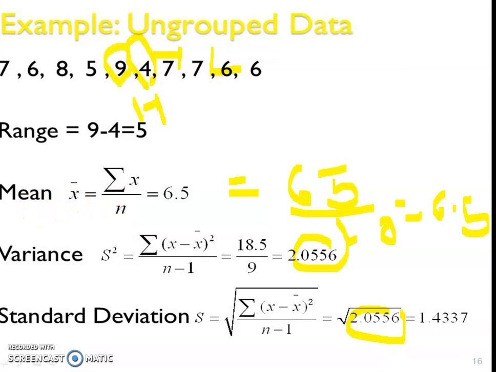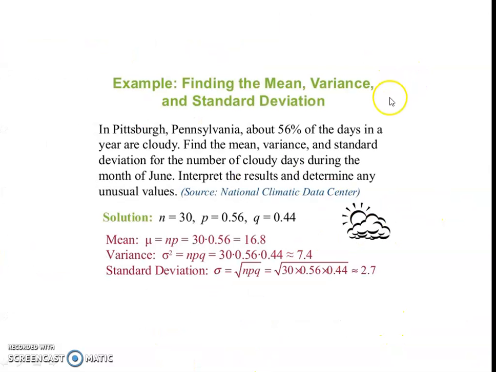So it is a revised formula. Range is highest value minus lowest value. Mean means summation of xi upon n, or summation fi xi upon capital N, where N is the sum of fi. Now variance formula: summation xi minus x bar bracket square upon n minus 1 if it is for raw data. If it is in the form of grouped data, then summation fi xi square upon n minus, bracket, summation fi xi upon n, whole bracket square. Standard deviation is the square root of variance, you must remember that.